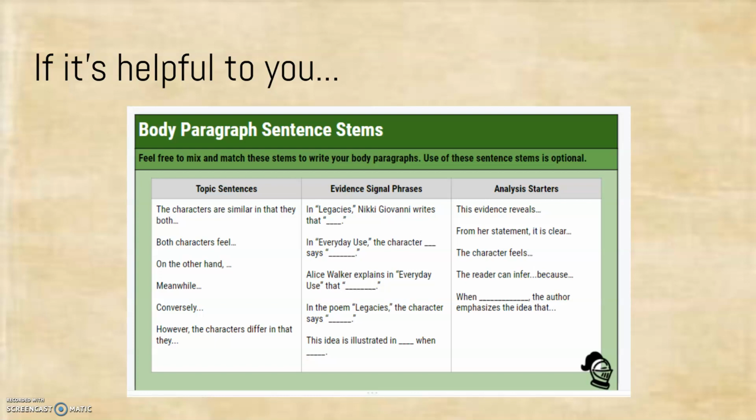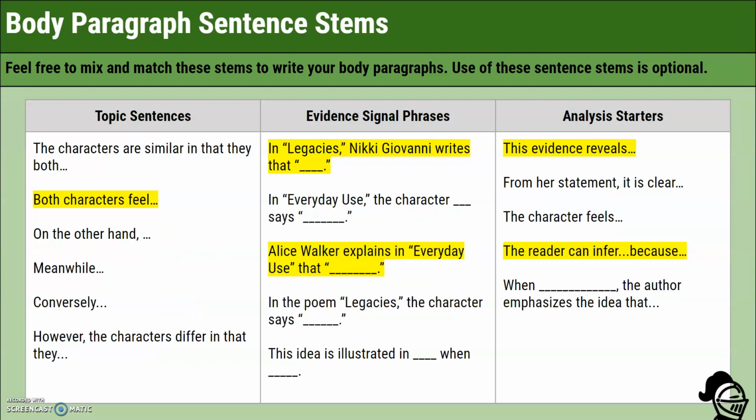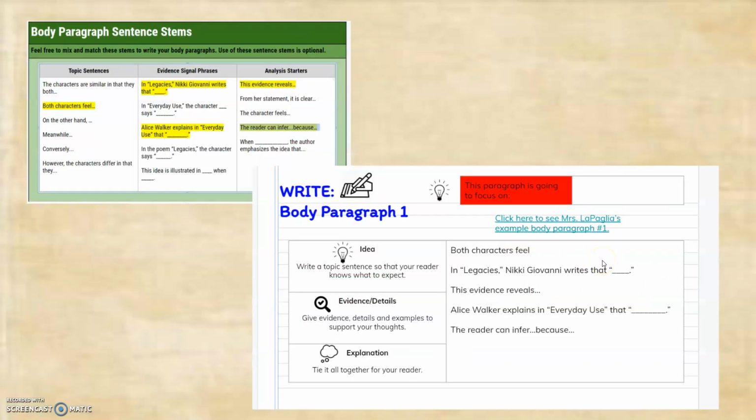You can see both exemplar paragraphs in your essay slide deck. If it's helpful to you, feel free to mix and match sentence starters from the 3.10 Pear Deck. For example, you might choose a few different sentence starters and organize them, adding your own quotes and thoughts to finish each sentence. So for example, you might pick both characters feel, In Legacies, Nikki Giovanni writes, Alice Walker explains, this evidence reveals, and the reader can infer because. You would then organize them with your topic sentence, introducing your quote, analyzing, introducing your next quote, and analyzing.